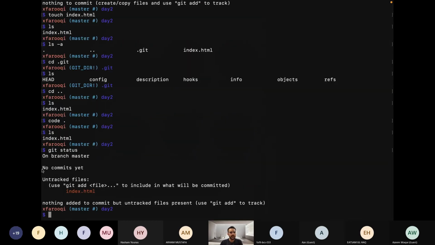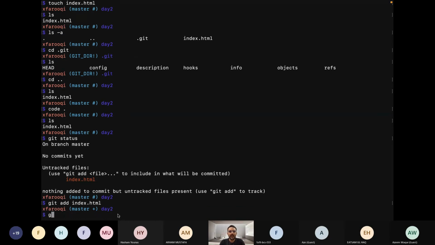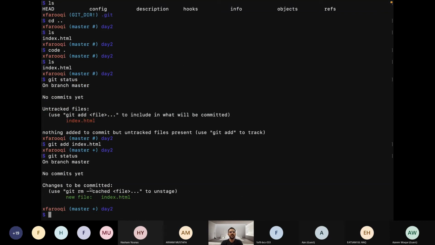Right now you can see when I run the git status command that it is showing this file is untracked, right? Meaning this file is not being tracked. Let's track this file by git add index.html. This command will put the index.html file from the working directory to the index directory, the staging index. Hit enter, and if we run the git status command again, now it says changes to be committed.